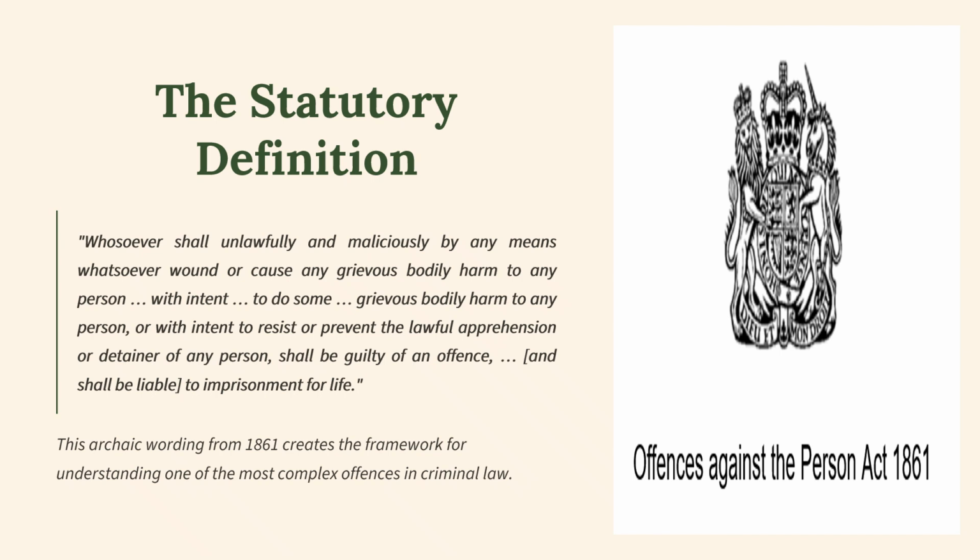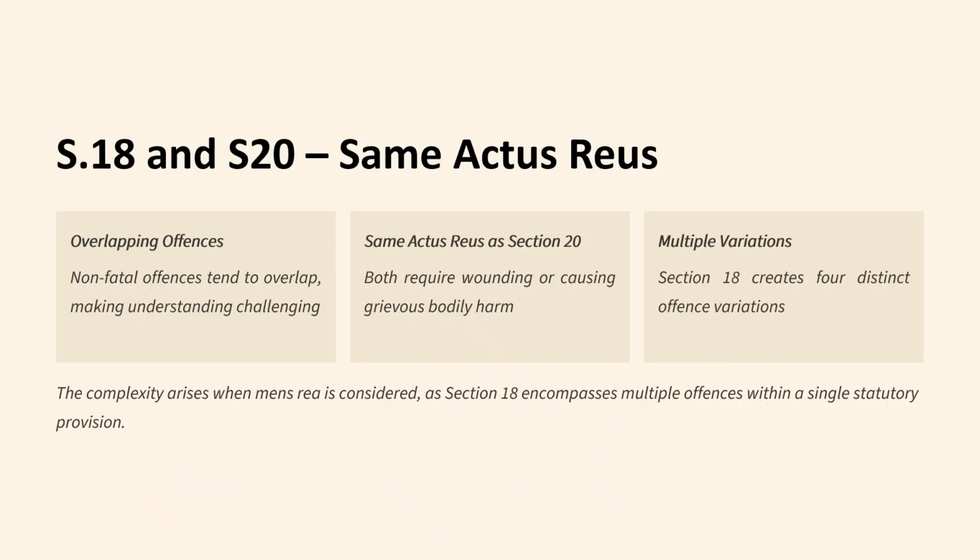This archaic wording from 1861 creates the framework for understanding one of the most complex offences in criminal law.